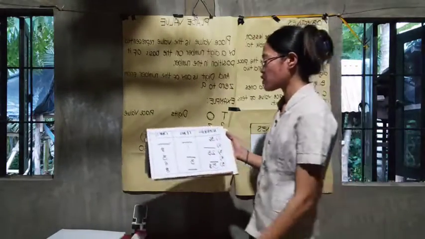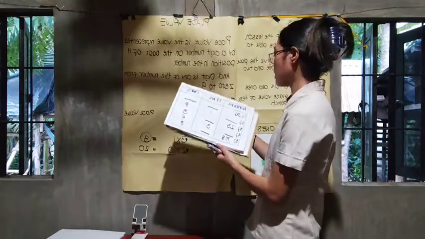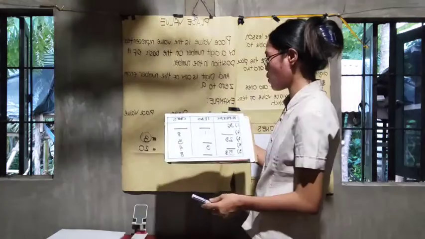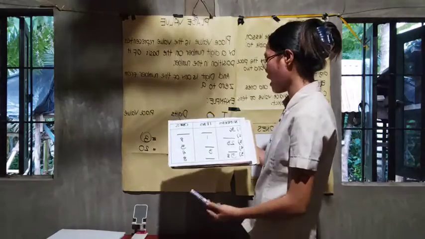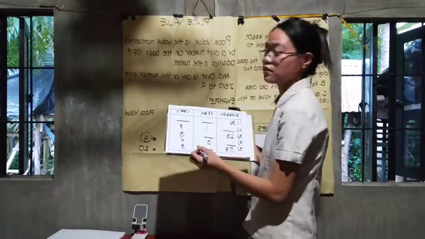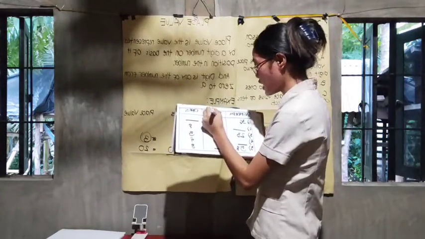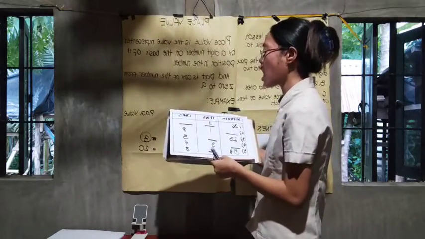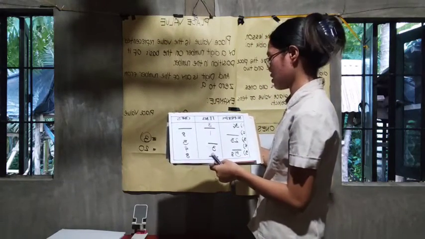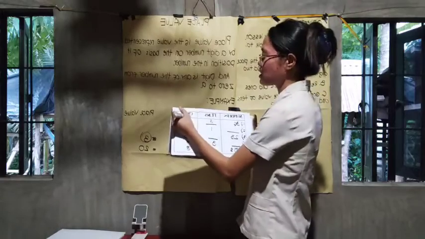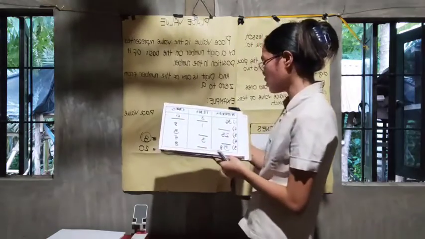Okay, so for number 1, how many tens? We have 3. And how many ones? We have 6. Very good.